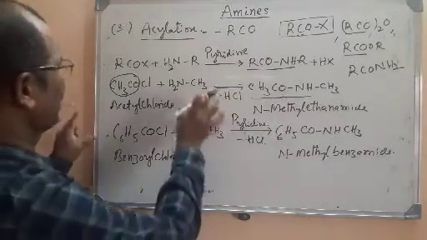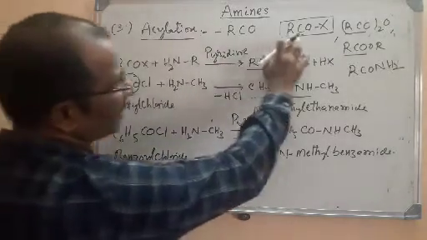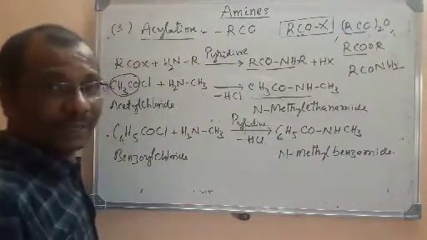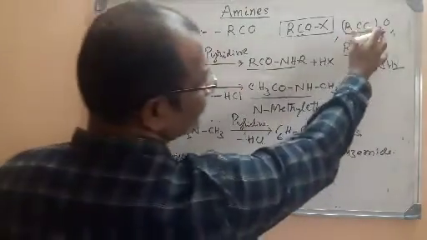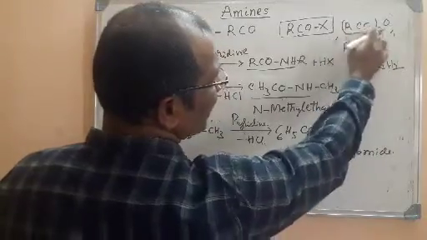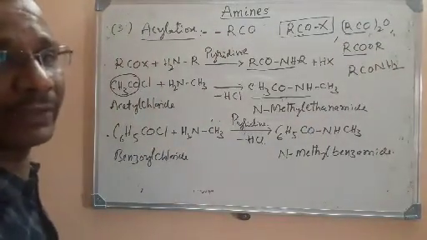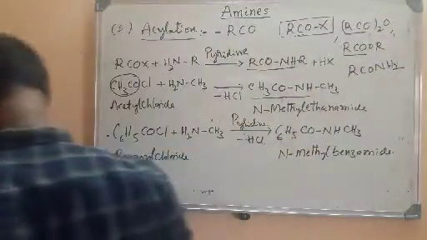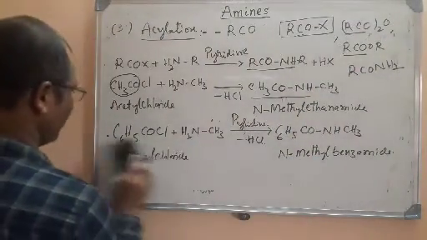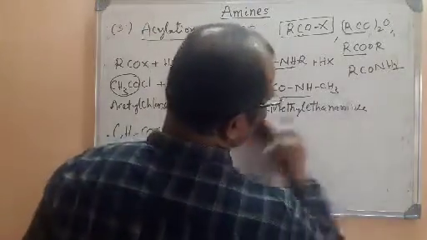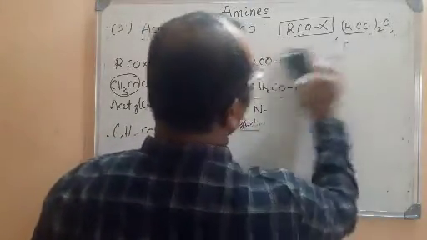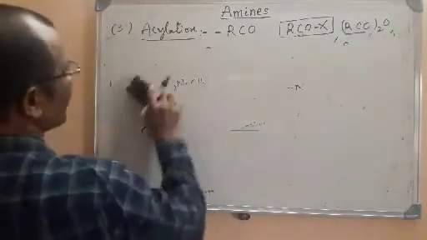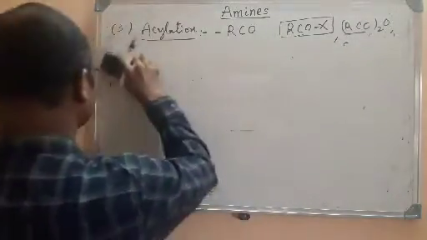I told you that this acylation reaction can be carried out with either acid chloride or acid anhydride, even with esters. These all have RCO, so we can take any of the reagents. Let us see, even by taking one anhydride, how this acylation reaction is carried out. So tell me, what is the general formula of an anhydride? RCO taken twice with O in between. Now acylation can be carried out even with an anhydride.